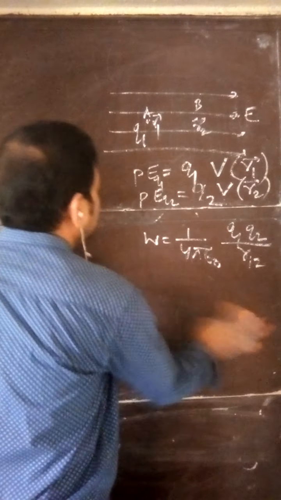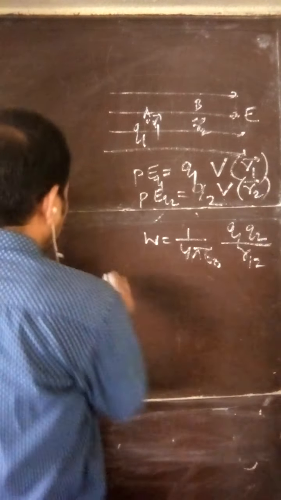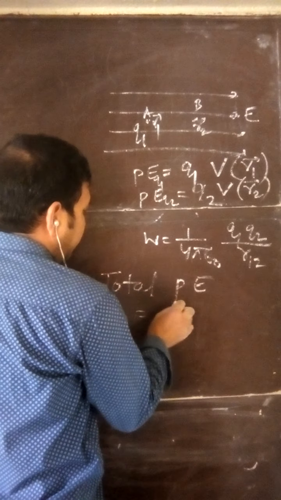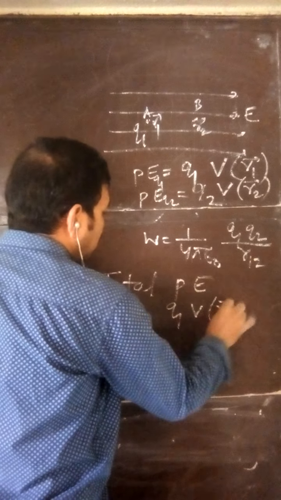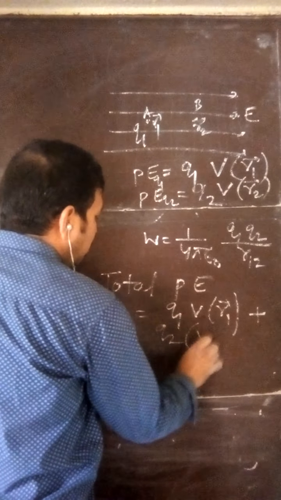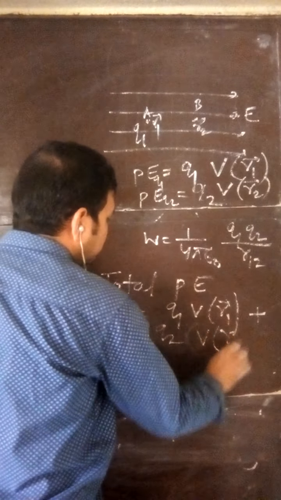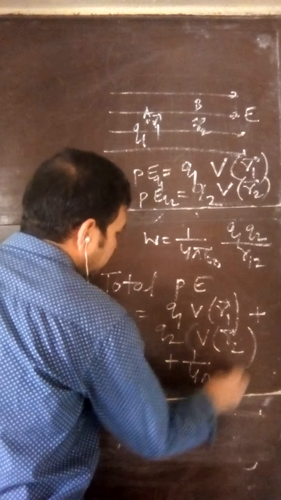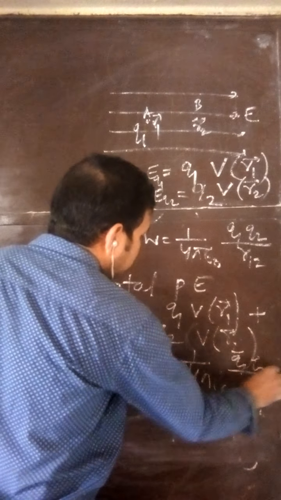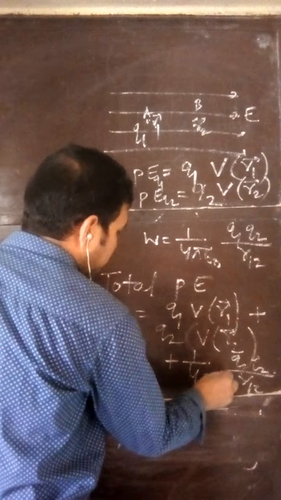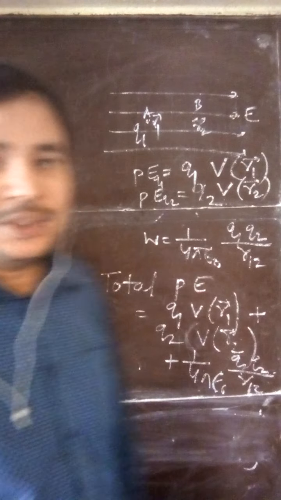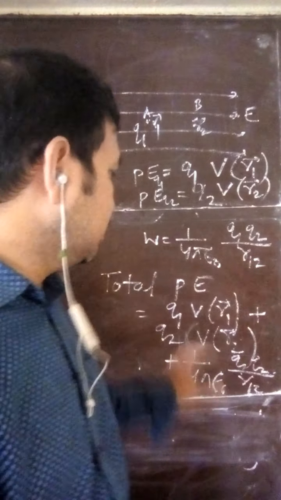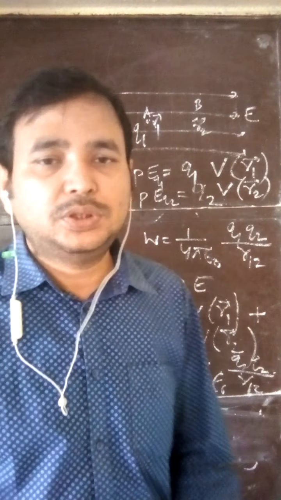Total potential energy is Q1 into V of R1, plus Q2 into V of R2, plus 1 by 4 pi epsilon naught Q1 Q2 by R12. This is the total work done to assemble the charges in the given external electric field, and this is the total potential energy of the system of two charges.